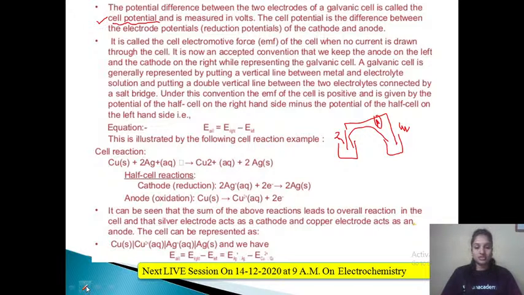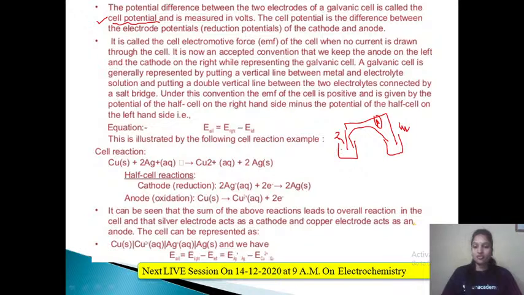Now how to calculate the cell potential? Cell potential is usually represented by E cell, that is equal to E right minus E left. E right minus E left means, on the right side which electrode do we have? We have the cathode. So electrode potential of the cathode minus electrode potential of the anode.